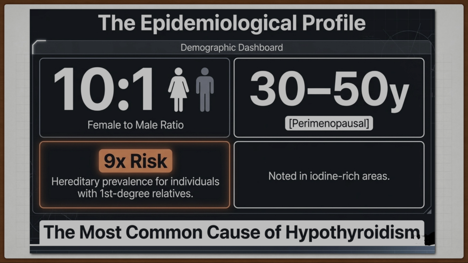There is a 9 times higher risk of hereditary prevalence in individuals when a first degree relative is positive for the disease. It is more noted in iodine rich areas and is the most common cause of hypothyroidism.